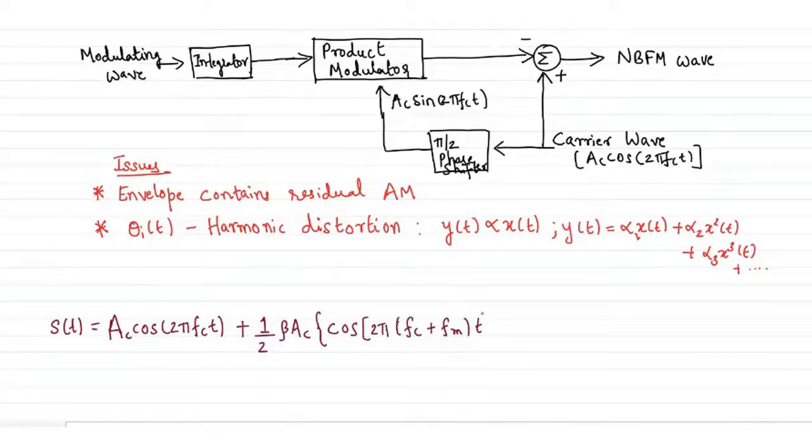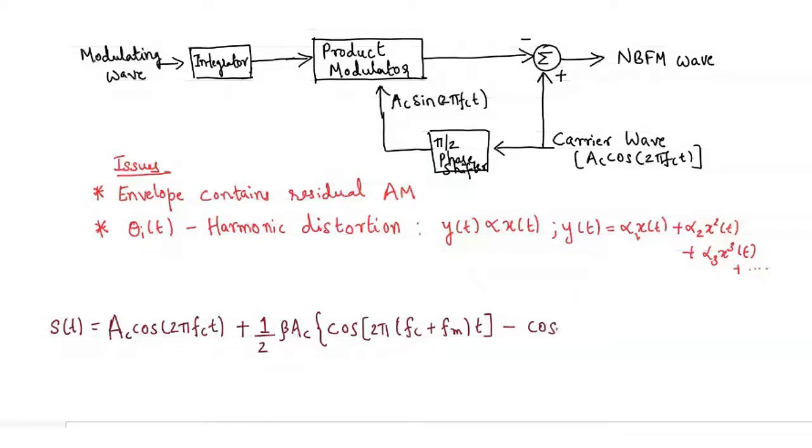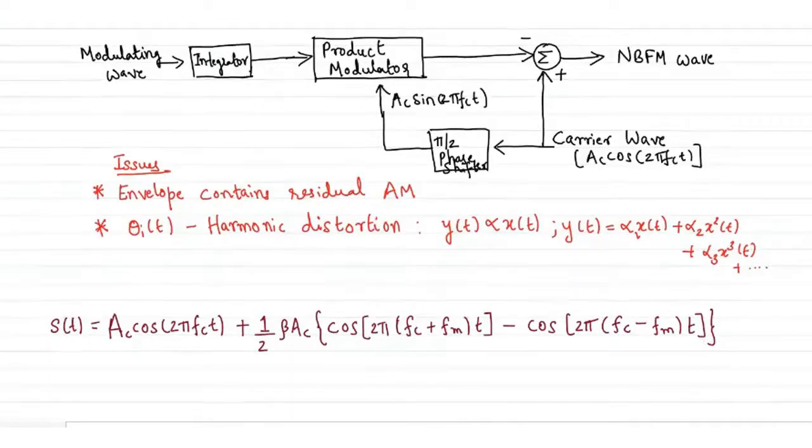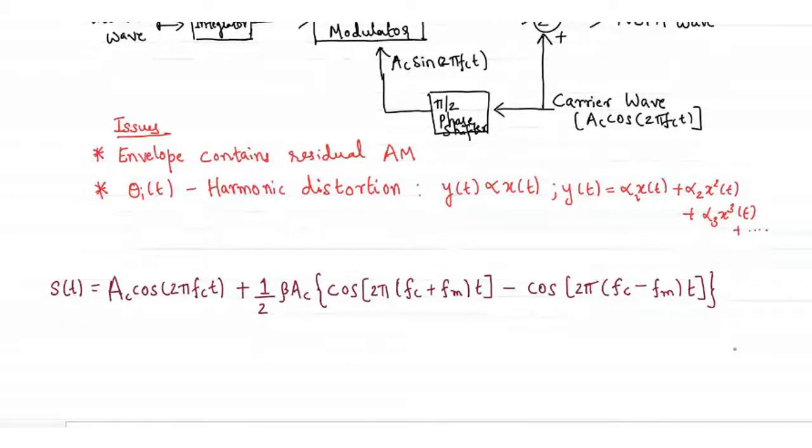This is the first term, minus cos 2 pi (f_c minus f_m) t. I've just taken the minus term out and rewritten this expression.